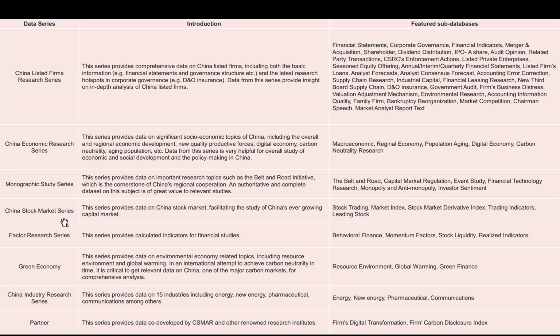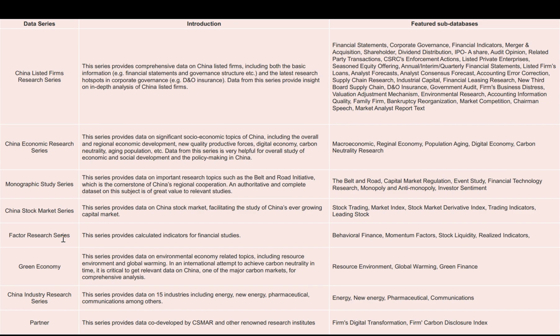And Factor research series provides calculated indicators for financial studies, such as the skewness of the negative stock return and the down-up volatility ratio, capturing the stock price crash risk that can be found in behavioral finance, or liquidity indicators of stock market in stock liquidity.